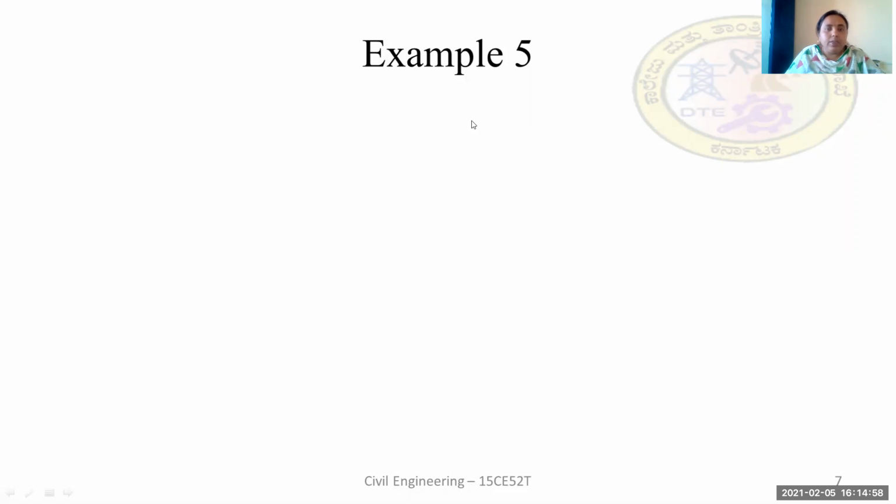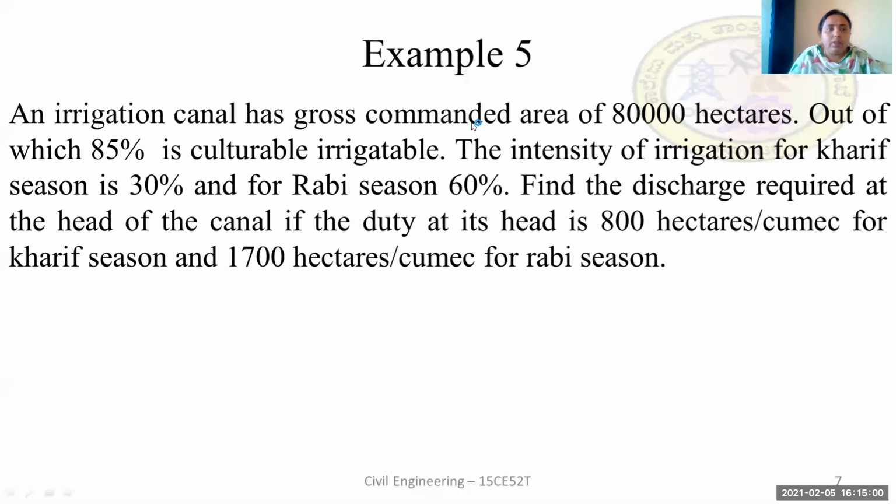Now coming to the next example, the fifth example. An irrigation canal has a gross commanded area of 80,000 hectares, out of which 85% is cultivable irrigable. The intensity of irrigation for Kharif season is 30% and for Rabi season it is 60%. Find the discharge required at the head of the canal if the duty at its head is 800 hectares per cumex for Kharif season and 1700 hectares per cumex for Rabi season.